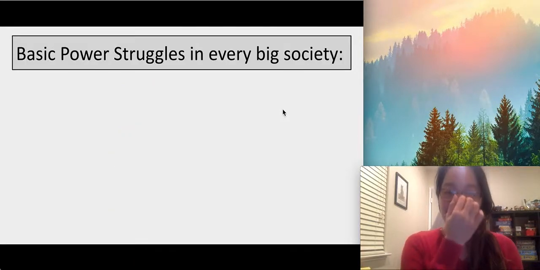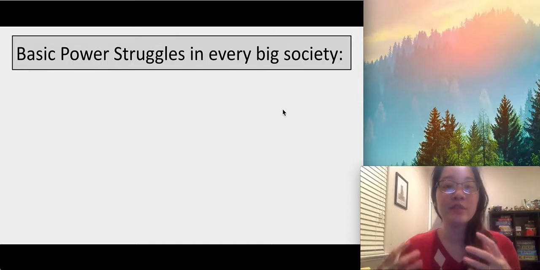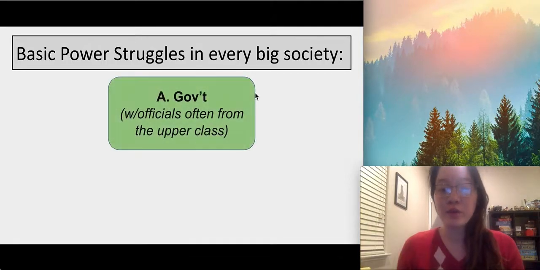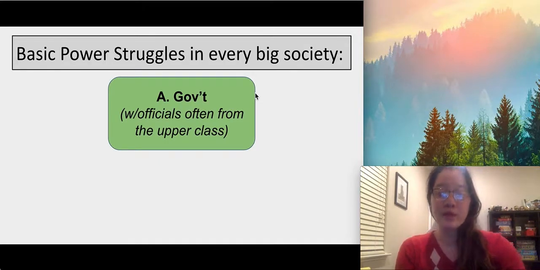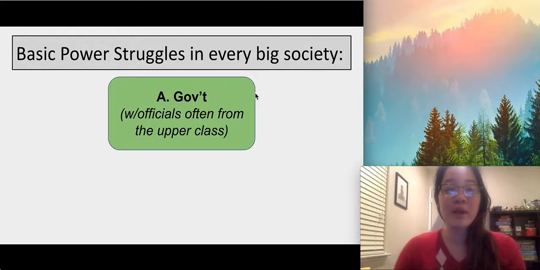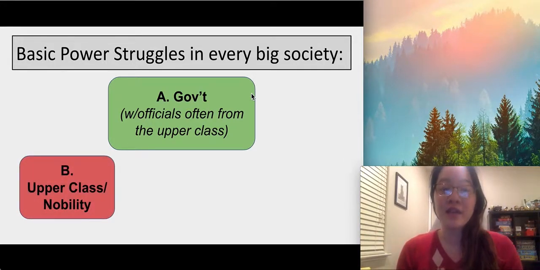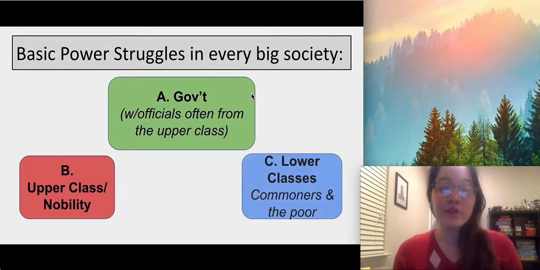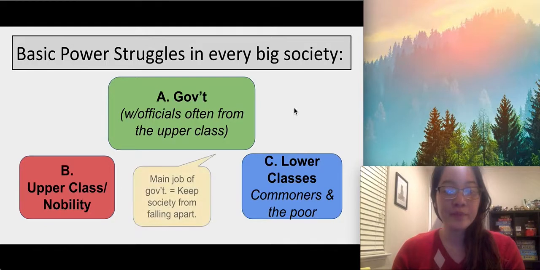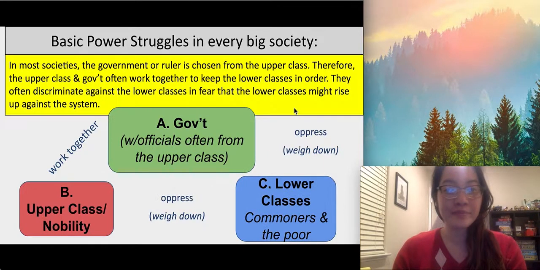So it's really important for you to understand that in every single big society, there are three main players and the power struggle within them. So the first player is, of course, the government, and it's usually filled with officials from the upper class. Then the next group is the upper class or nobility. And then the third group is the lower classes, like the commoners and the poor. And the government's main job is to keep society from falling apart.